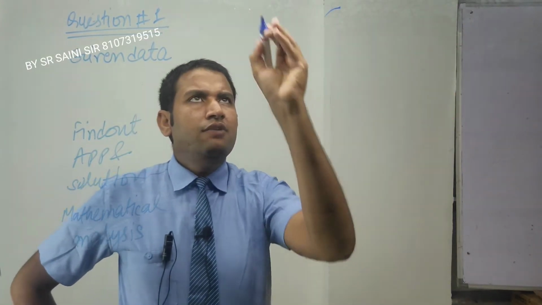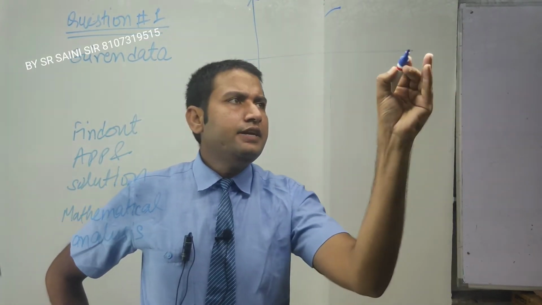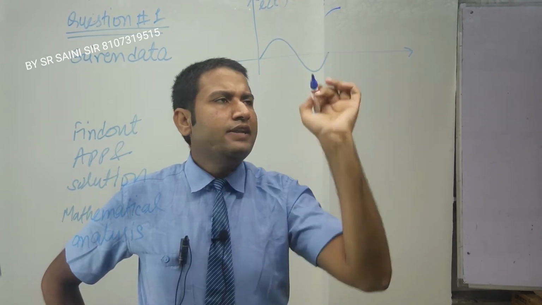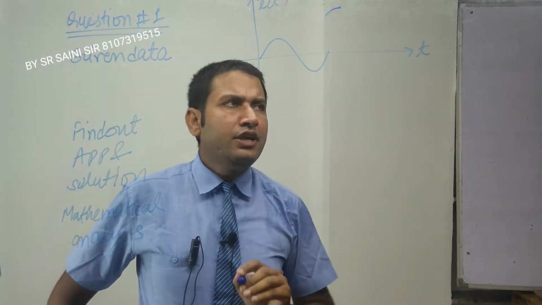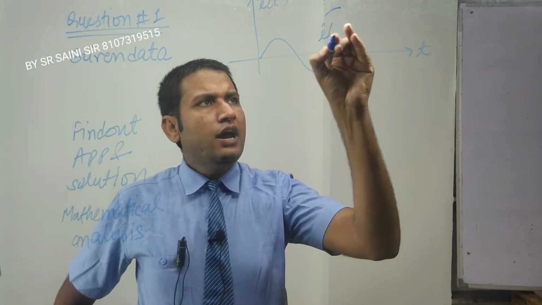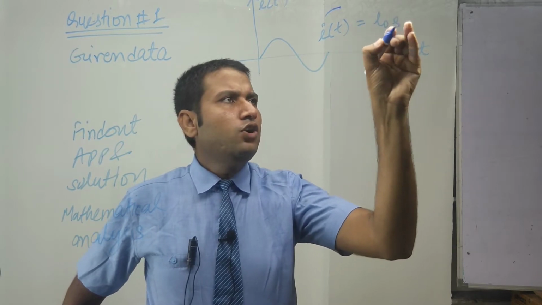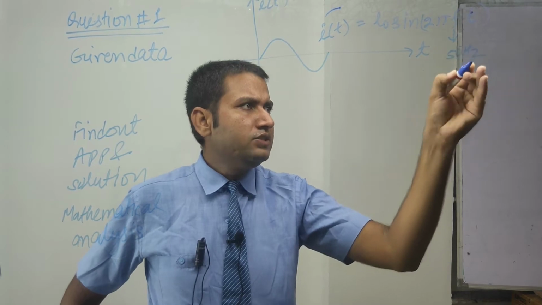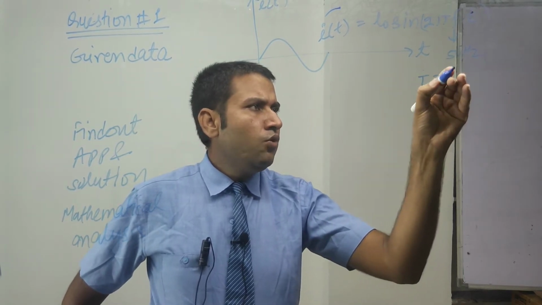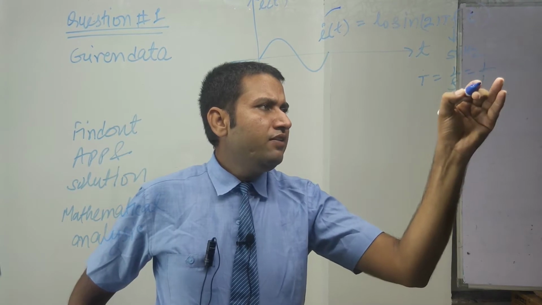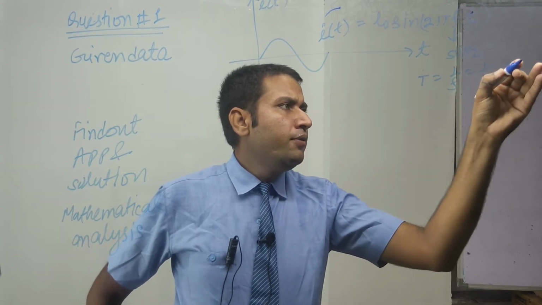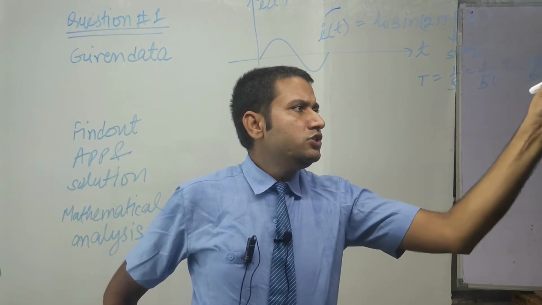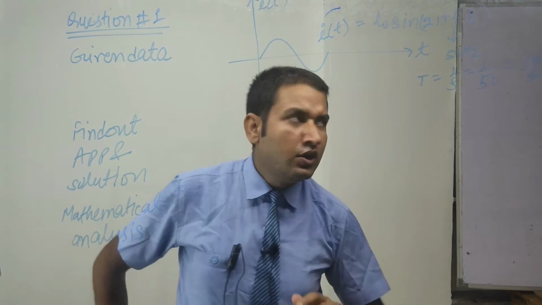What is given? The alternating current I of t is given as a function of sine in terms of time t: I(t) = I naught sine omega t, and the frequency is 50 hertz. So the time period is 1 by f, that means 1 by 50. This is equal to 1000 upon 50, which is 20 millisecond.